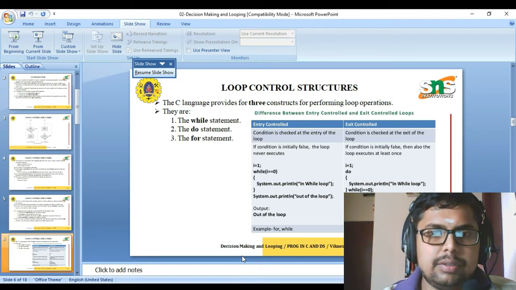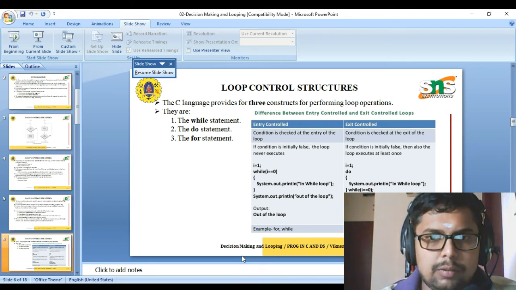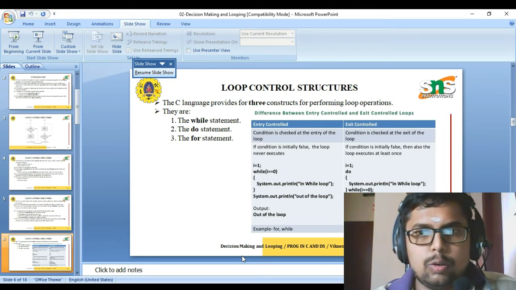So when we initialize the value of i equal to 1, it goes to the condition check of the while loop. The condition is i equal to 0; it checks 1 equal to 0, the condition is false, so it comes out of the loop. It executes System.out.println, which we have given outside the loop, and prints out of the loop.